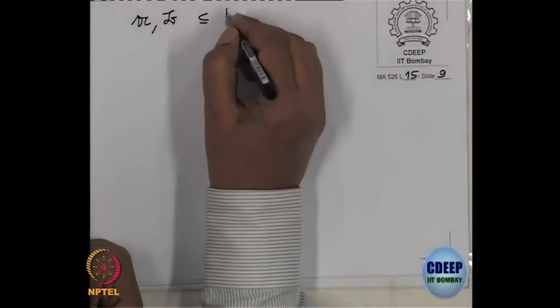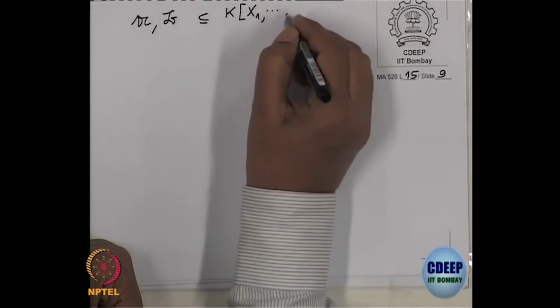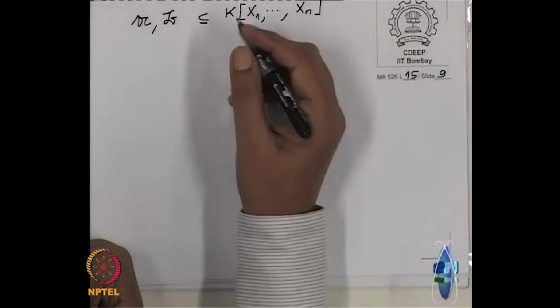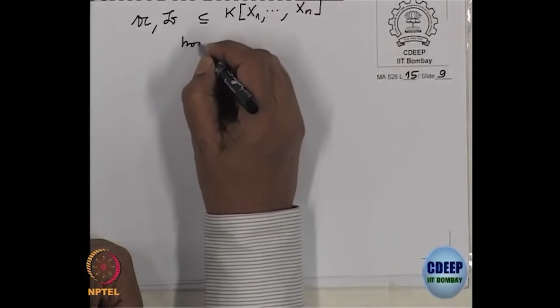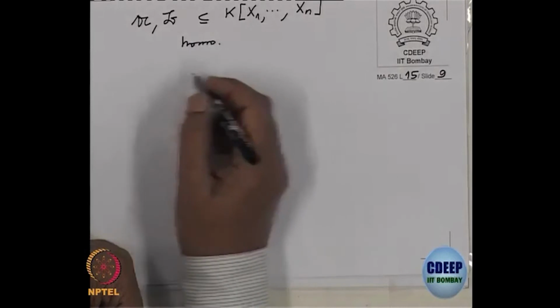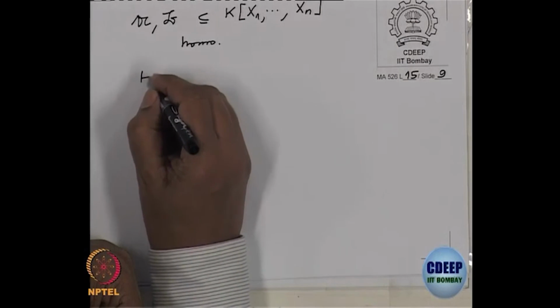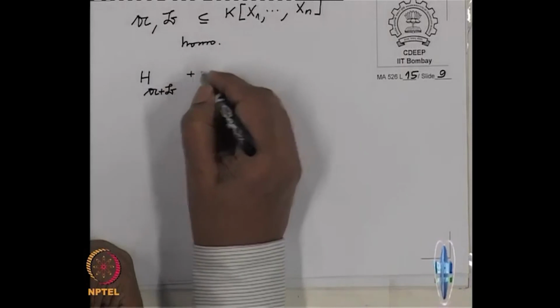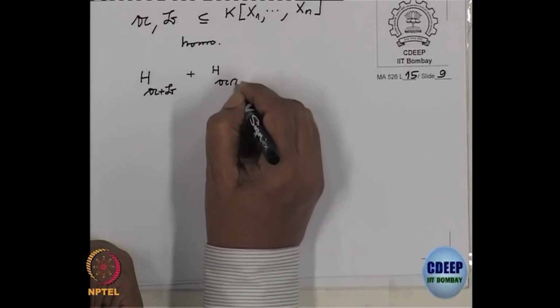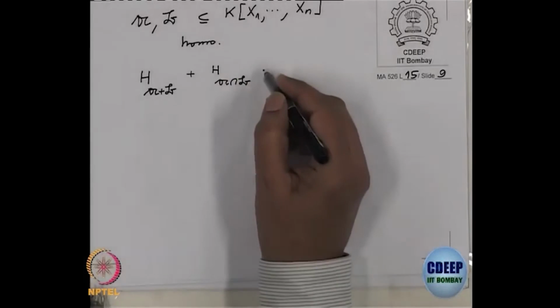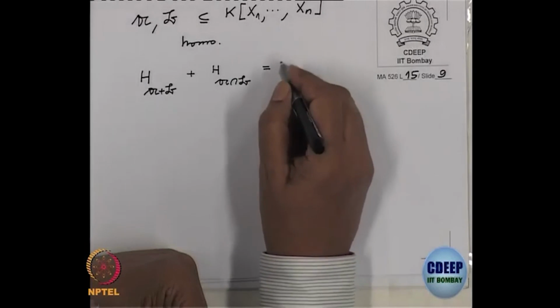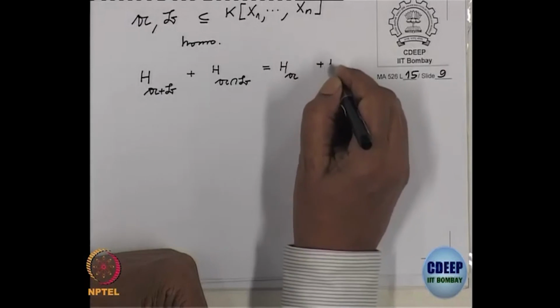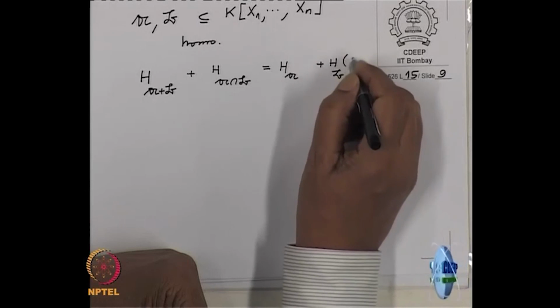Now, again note that if you have two ideals A and B in the polynomial ring, and let us say homogeneous ideals, then I want to check that the Hilbert series for the sum ideal plus the Hilbert series for the intersection is the same as the Hilbert series for the ideal A plus the Hilbert series for the ideal B. So, you should write t here actually.